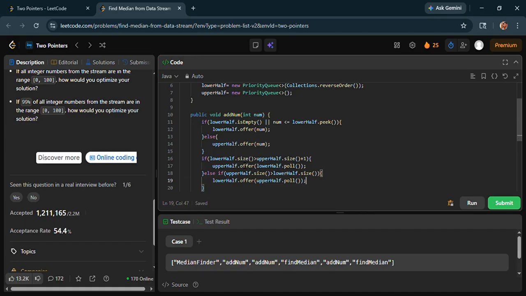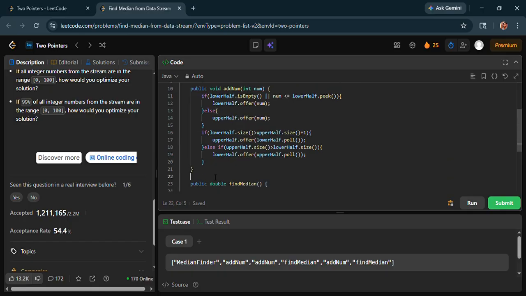Now we are going towards the end. We have solved this conditional statement.